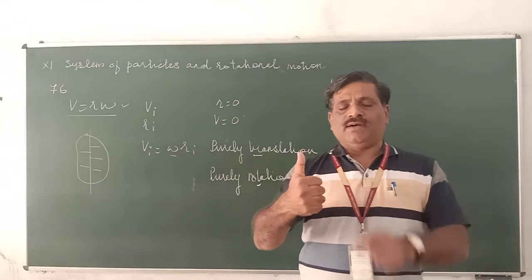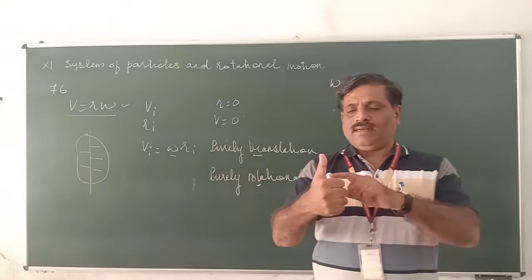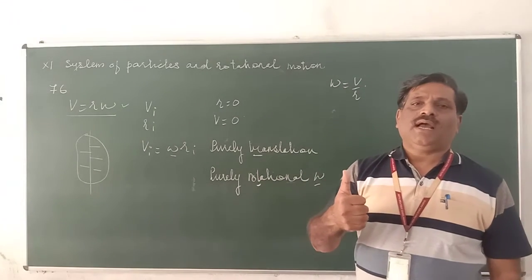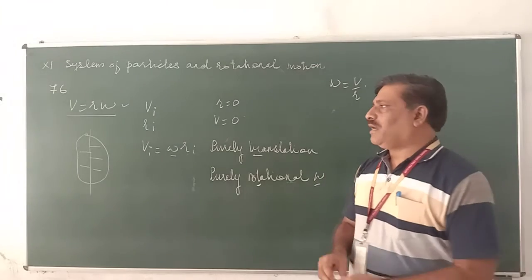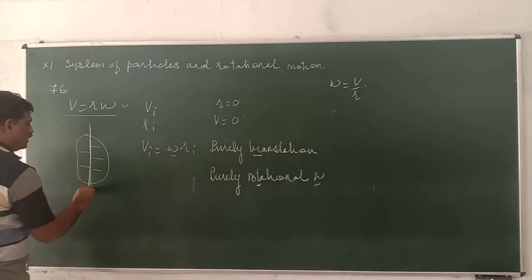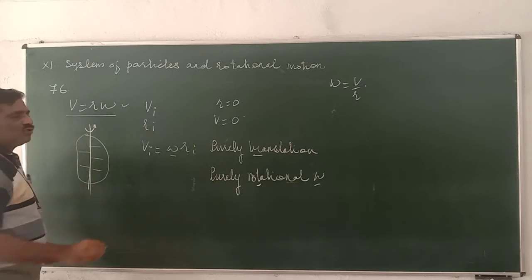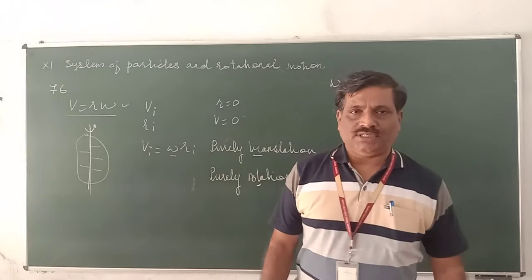If the curled fingers denote the sense of rotation, then the thumb indicates the direction of angular velocity. Therefore, the direction of angular velocity is always along the axis of rotation.